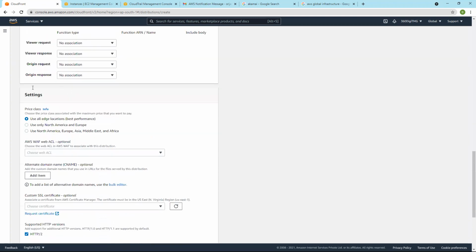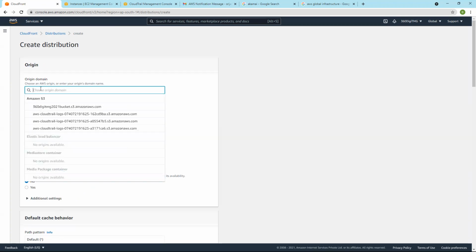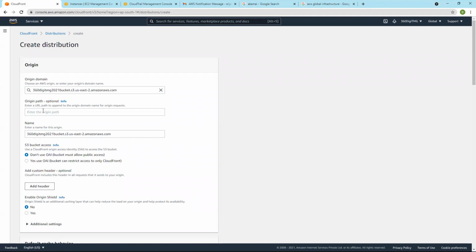Okay. The first thing it asks is the origin domain. It can be an EC2 server or S3. Let us choose S3. You can add an elastic load balancer, MediaStore containers for video streaming, and MediaPackage containers for the same thing, video streaming. We know that an S3 bucket can do static web hosting, so we can use an S3 bucket. Say let's use this one, the 360 2021 bucket, and then the origin path is optional, so we can leave it.